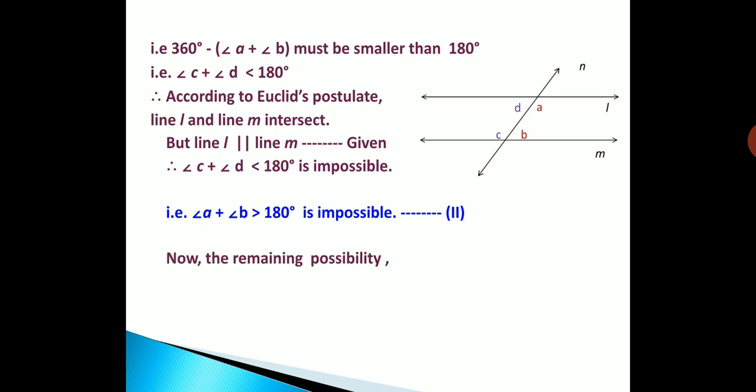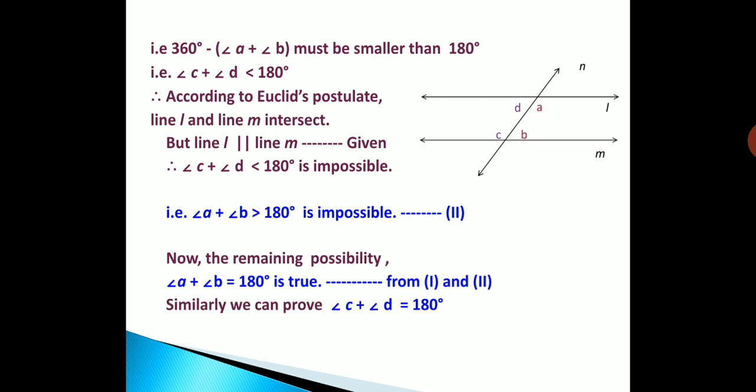Now as the remaining possibility is angle A plus angle B is equal to 180 degrees, and the first two possibilities are not there, that means the last possibility is true. That is, angle A plus angle B is equal to 180 degrees is true. And the reason is we have concluded from statements 1 and 2. So we can say that interior angles are supplementary if the two lines are parallel. Similarly, we can prove angle C plus angle D is equal to 180 degrees.